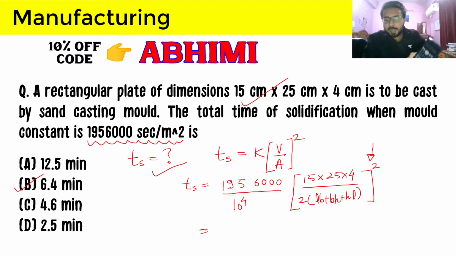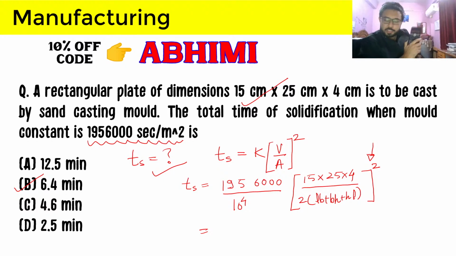So Banuranjan, I have checked it for you. You have not squared the V by A ratio. The V by A ratio is coming out as 1.4, and 6.4 is the correct answer, but with 1.4 you will be getting 4.6, which was your wrong answer.